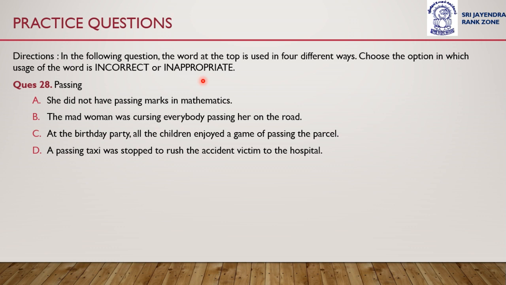Question number 28: the word we have is passing, and the four sentences are: option A, she did not have passing marks in mathematics. Option B, the mad woman was cursing everybody passing her on the road. Option C, at the birthday party, all the children enjoyed a game of passing the parcel.